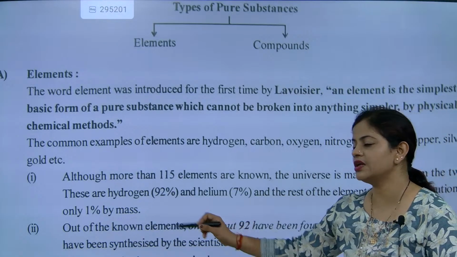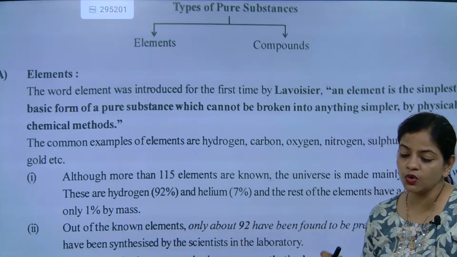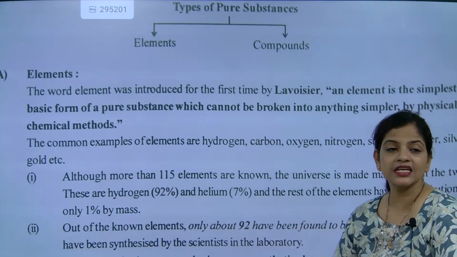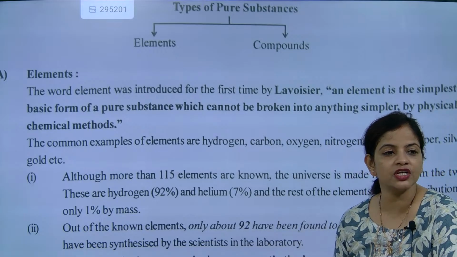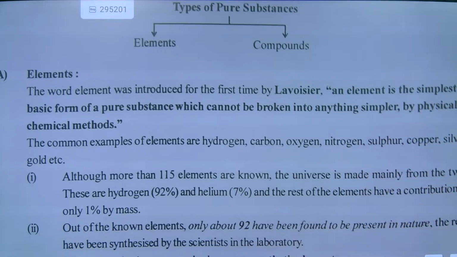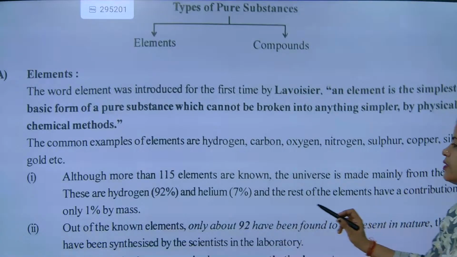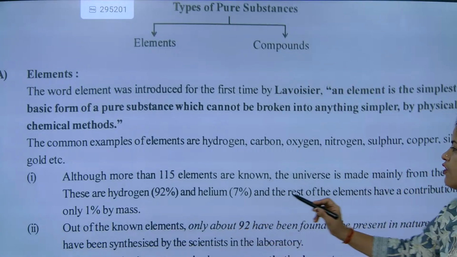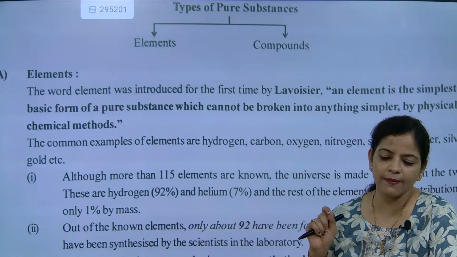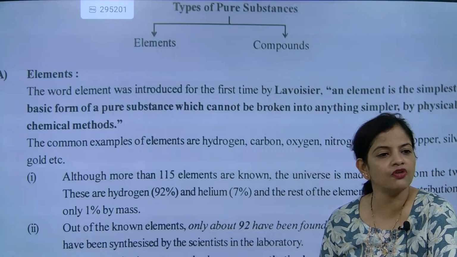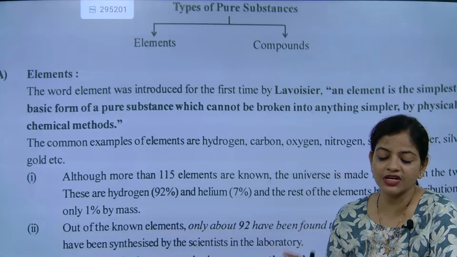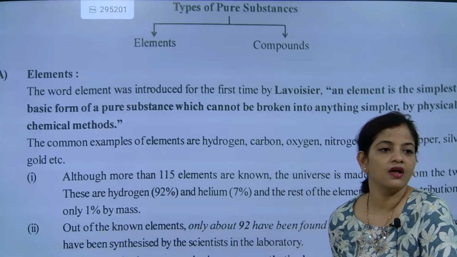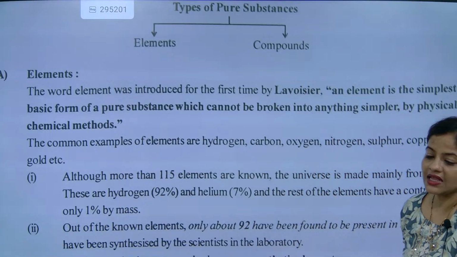So what is the composition? Hydrogen is 92% and helium is 7%. Again I am repeating: hydrogen, 92 percent; helium, 7 percent. And the rest of the elements have a contribution of only 1% by mass. So mainly the two important elements in the universe are hydrogen and helium.